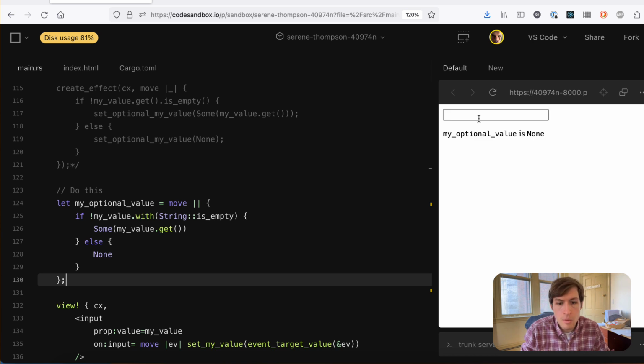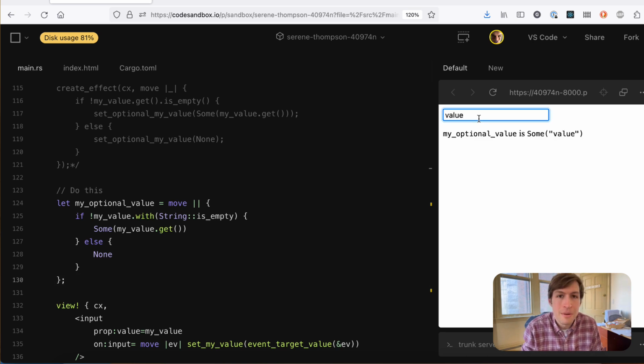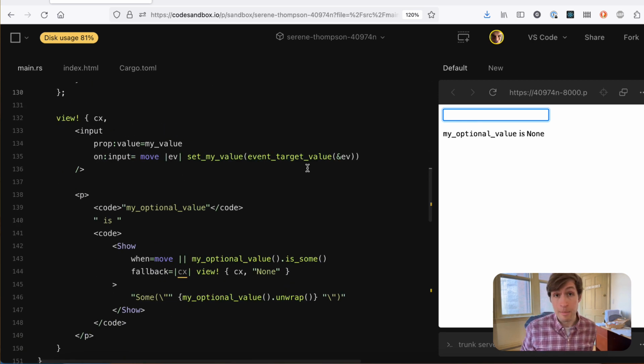And when I do this version, what you'll see is that it works. Value, none. Values, none. So what the heck is going on? It took me a while to think about this and try to figure out what exactly was happening. And I think what's happening is this.